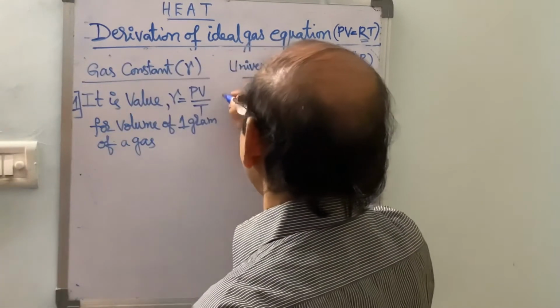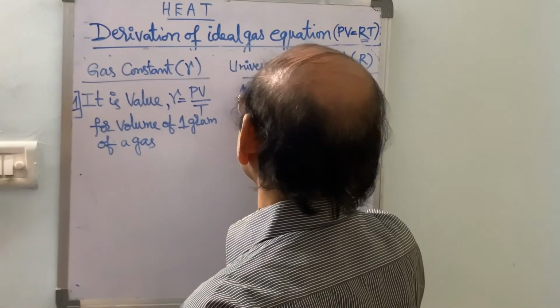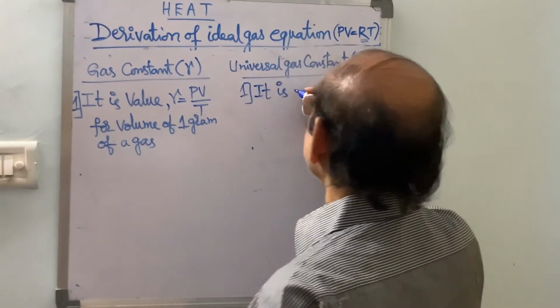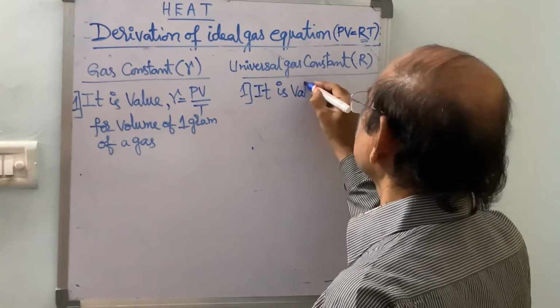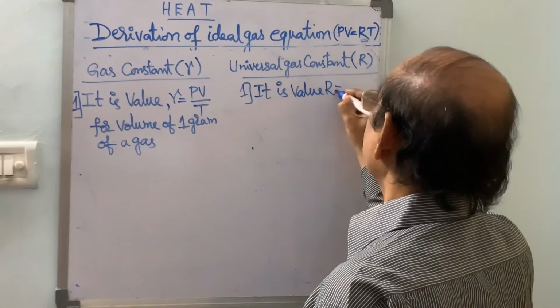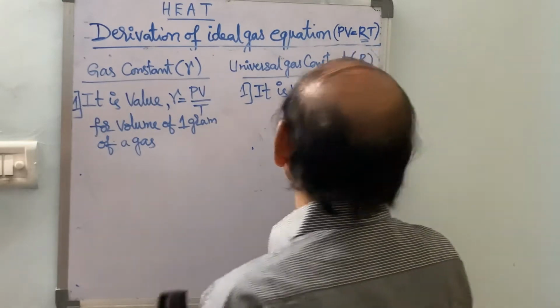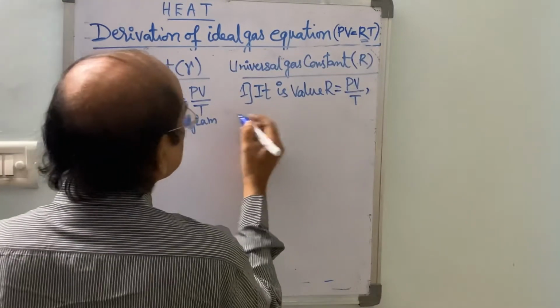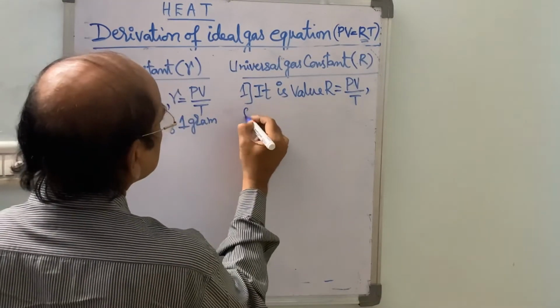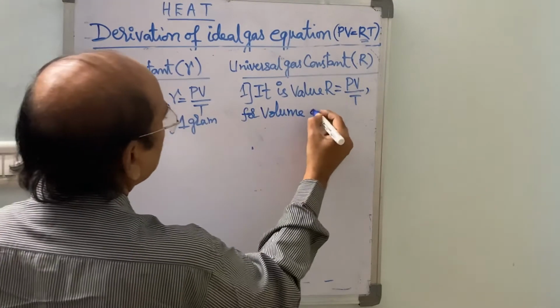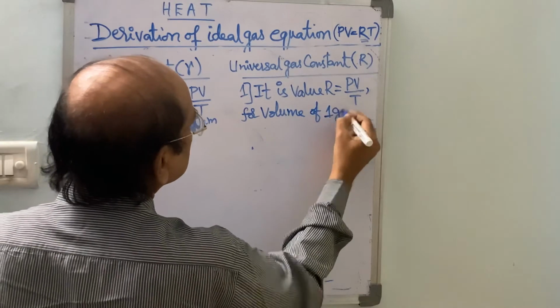And for capital R equal to PV by T, the volume V is for 1 gram mole of gas.